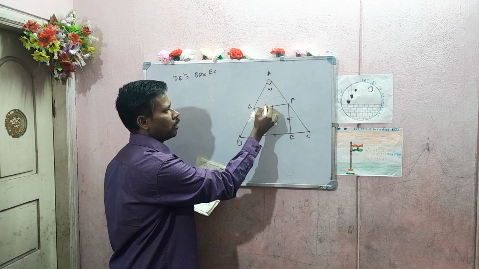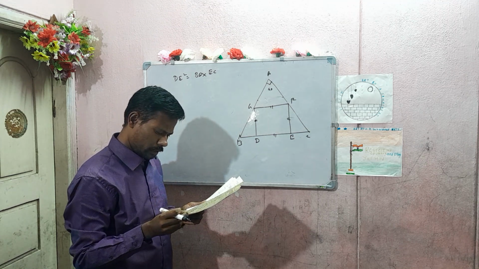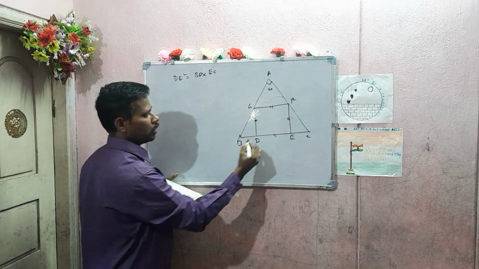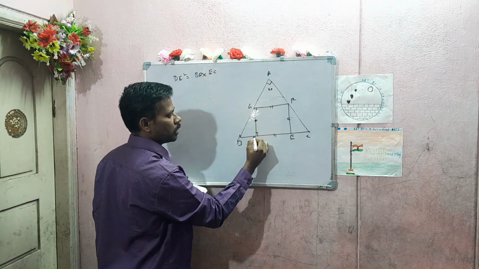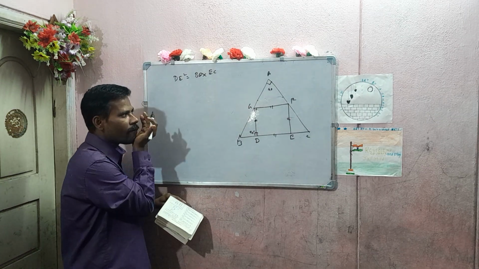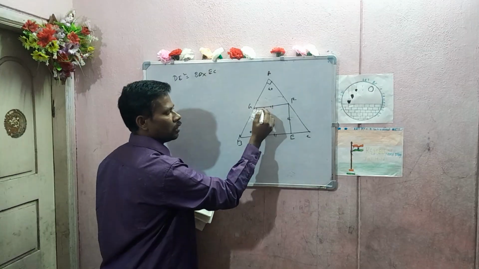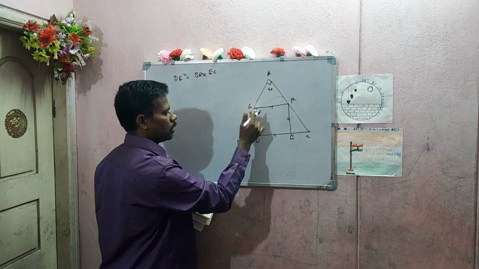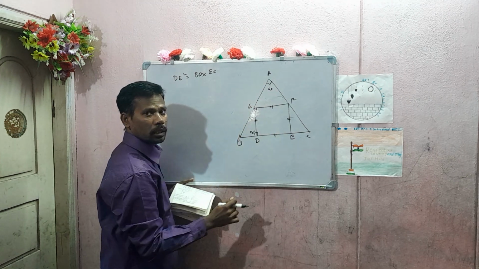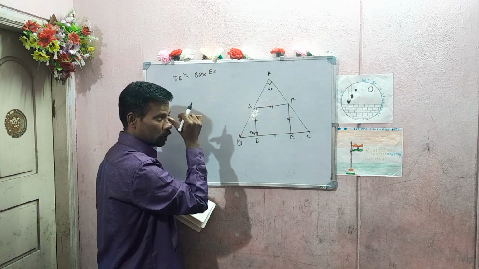Did they give any condition here? In the following figure, DEFG is a square, angle BAC is 90. So if this is 90, in a square each angle is 90, therefore this is also 90 degrees. Right? Next, how to prove that this angle is equal to this angle? Any idea? One angle is already 90 for this big triangle, and for this small triangle, one angle is coinciding.